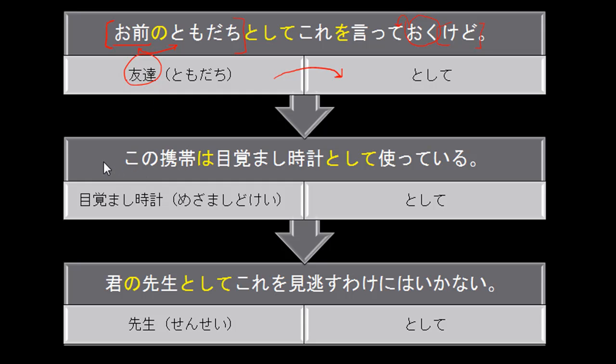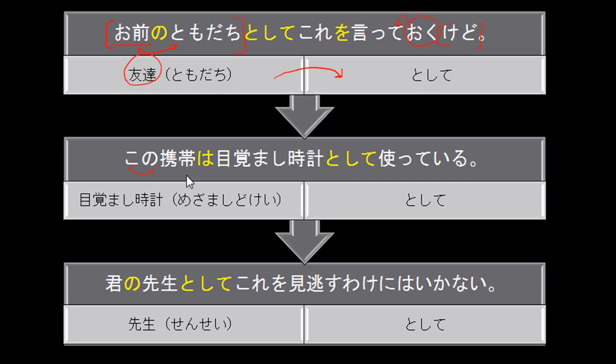Okay, let's go ahead and look at example number 2. Let's read this: Kono keitai wa mezamashi-doke toshite tsukatteru. So we have this kono. This is a little bit different from kore. If you're studying JLPT 2 grammar, I'm sure you already know this, so I'm going to go ahead and not explain this right now.